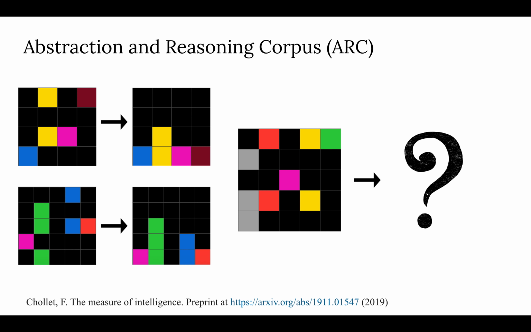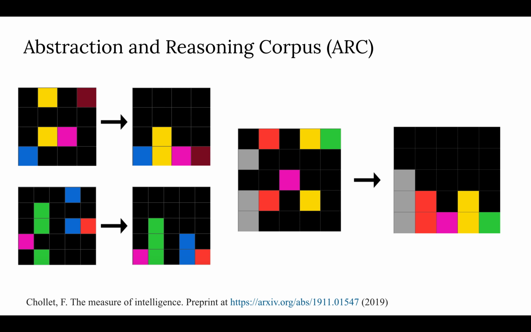I will be presenting on human program induction and abstract reasoning tasks. We recently collected data on the Abstraction and Reasoning Corpus, ARC for short. ARC consists of 1,000 tasks, each of which has 2 to 5 input and output pairs. The goal of a user in ARC is to infer the correct underlying rule that transforms an input to an output, and to apply that rule to the test input. So as you might have guessed, the correct rule here is something like gravity, and the correct test output is this.